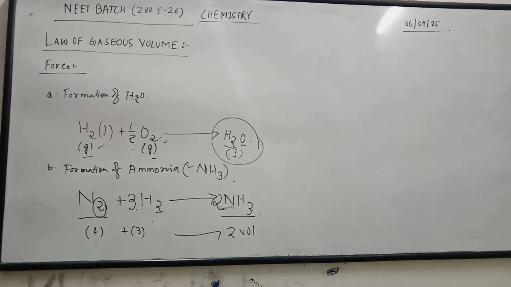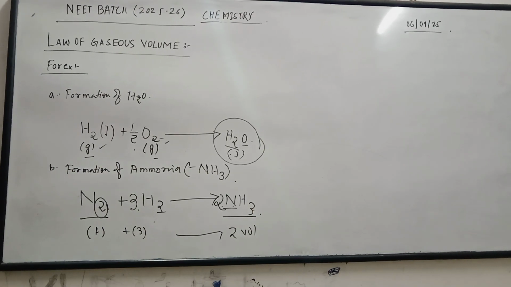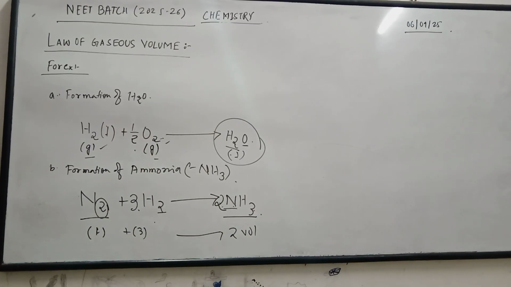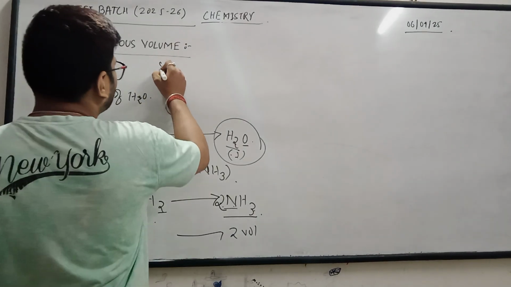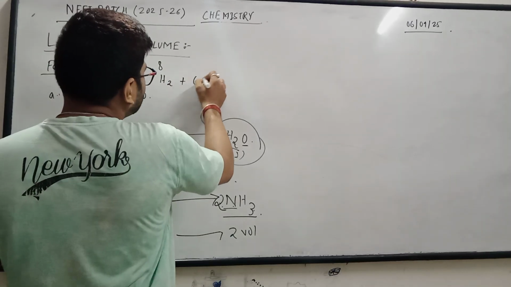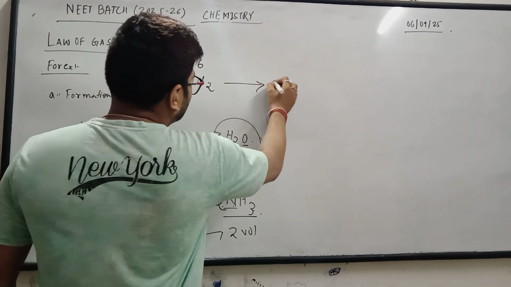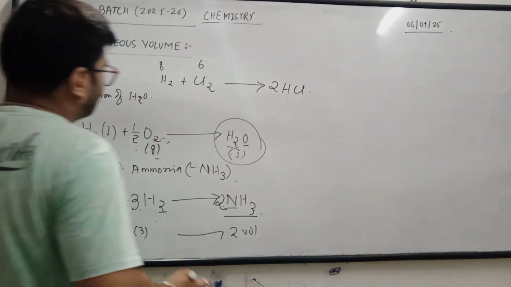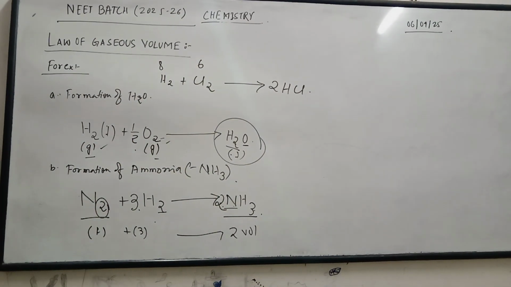Similarly, here we will do a question related to this law. 8 liters of hydrogen molecule combines with 6 liters of chlorine molecule, which gives us 2HCl. 8 liters of hydrogen and 6 liters of chlorine are allowed to react to the possible extent.